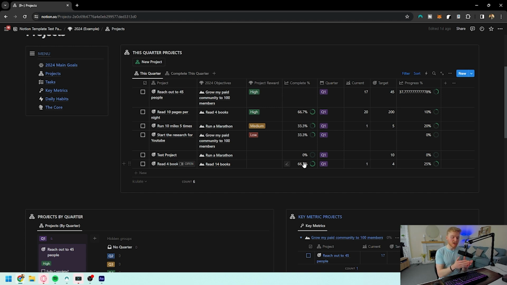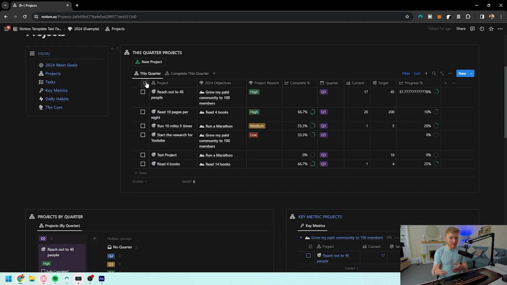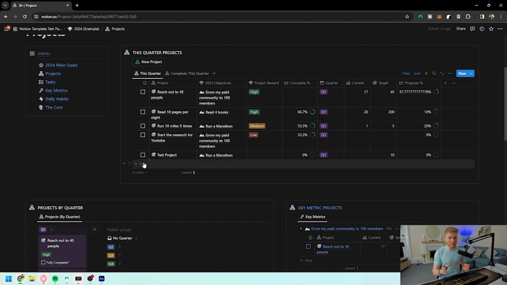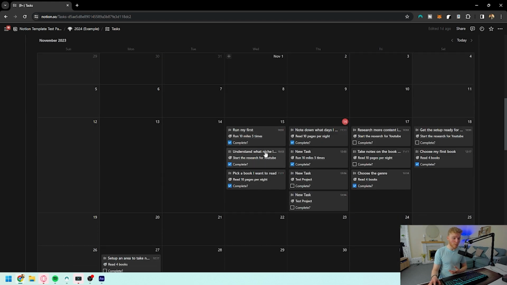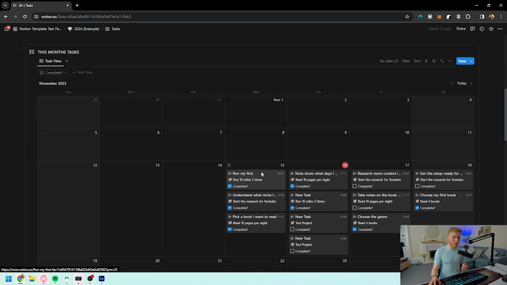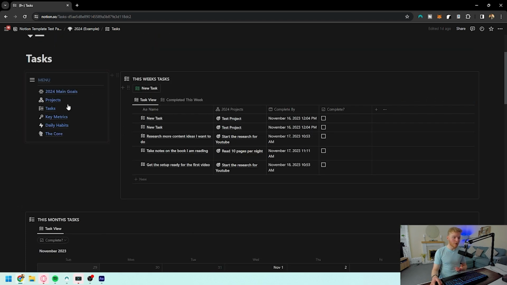If things have just solely tasks or things have targets that they can reach, we can see the percentage for both of them, meaning that at any point we do actually fully complete the project, whether that is tracking something, then we can check this off and it will disappear to know that we've fully completed it. Coming into the tasks, we can see further of what we're wanting to do and when we're wanting to do them, meaning that if we're wanting to note down what days we're doing and we've got multiple tasks that we're doing, we can then see them here and how we're actually getting on with them.